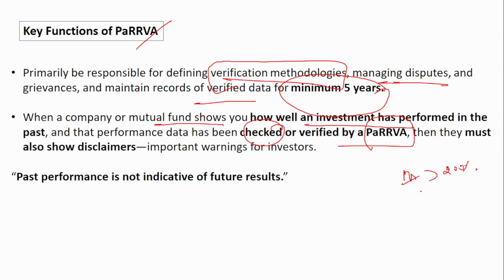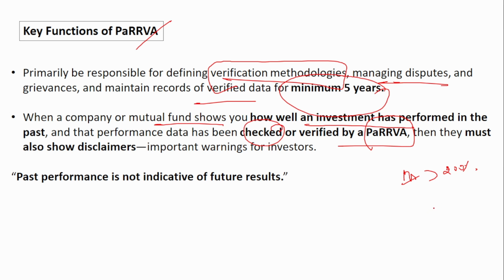Even after verification, suppose it is true and they have provided 200% return, the PaRVA should still say that yes, it has given 200%, but it does not mean that it will give the same in future. Such a disclaimer should be given. That is very important. It is like a warning for investors, because a few people would invest thinking that they will also get 200%, right? No one knows the future, no one can predict the future.